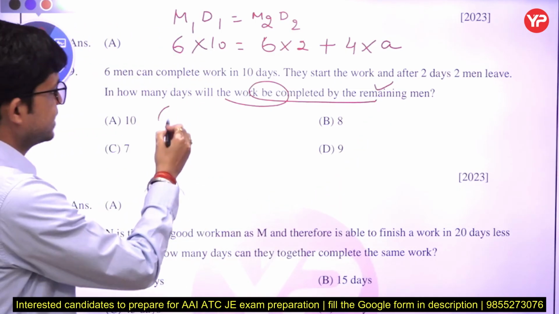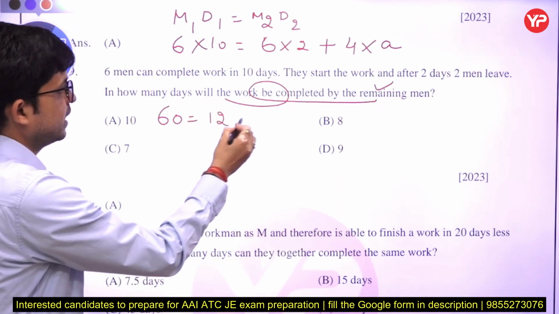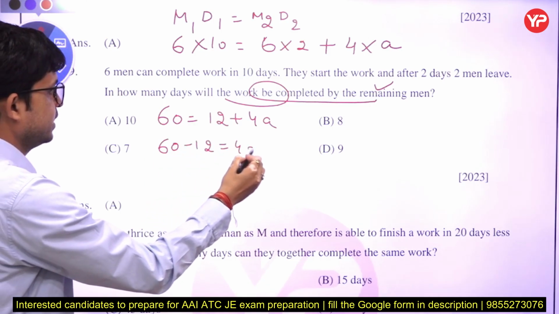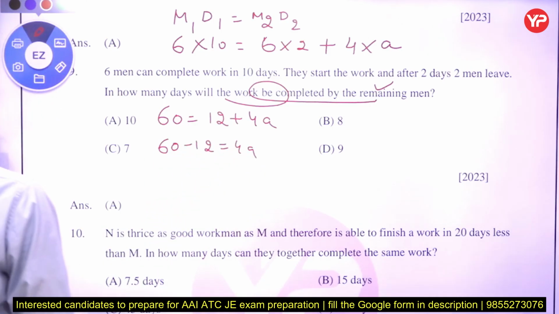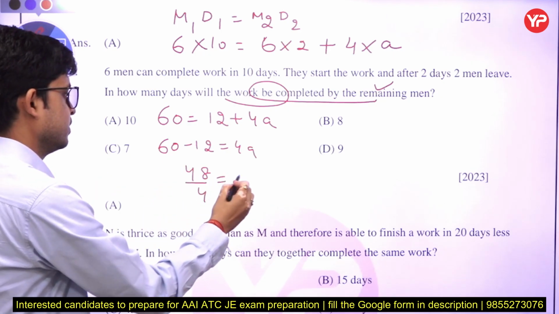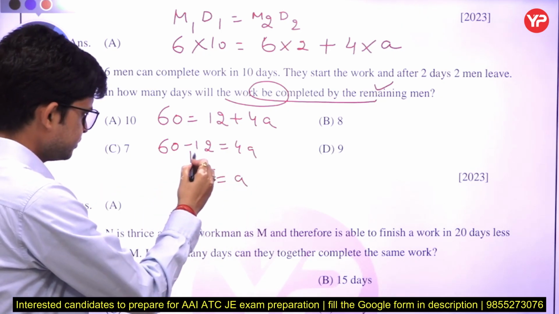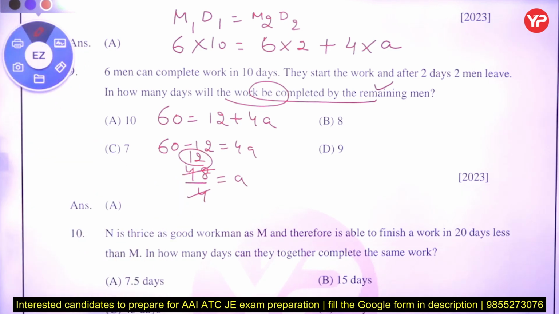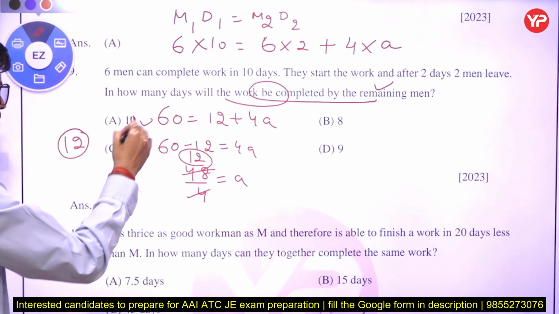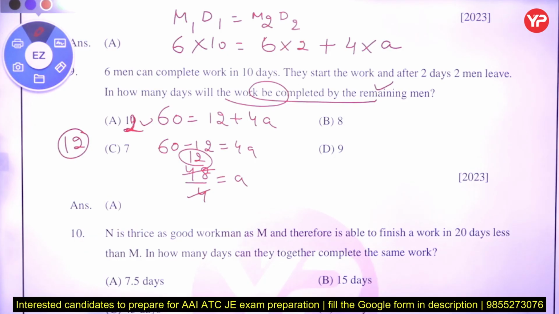So what do we get? 60 is equal to 12 plus 4a. 60 minus 12 is equal to 4a. Now what do we get here? When we subtract, 48 divided by 4, and we get the answer 12. Here the answer would be 12. There is no option of 12 exactly, so make it 12. Okay, the answer will be 12.